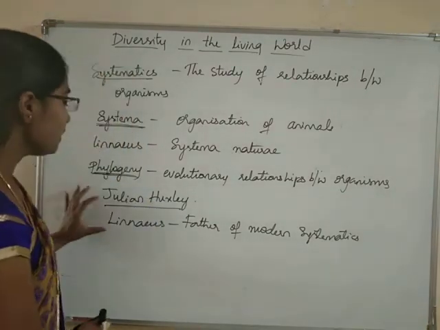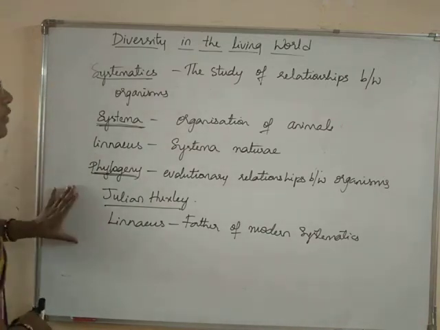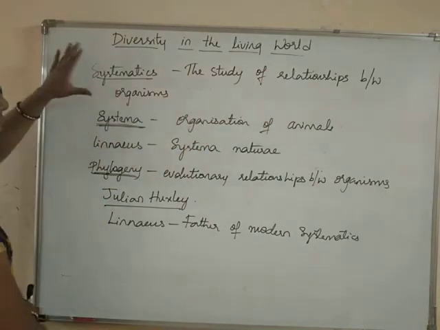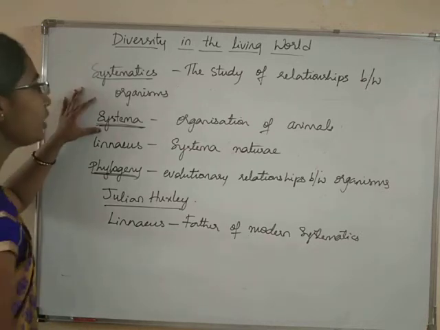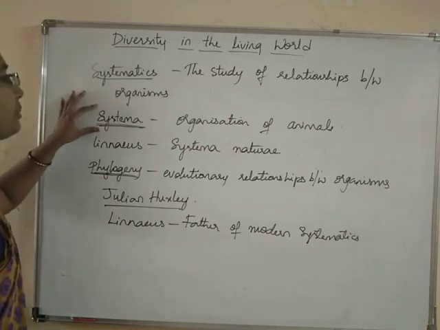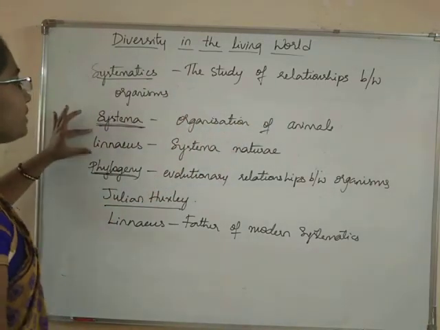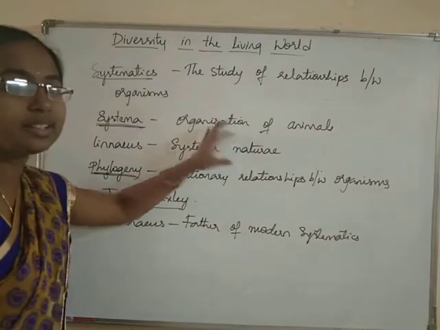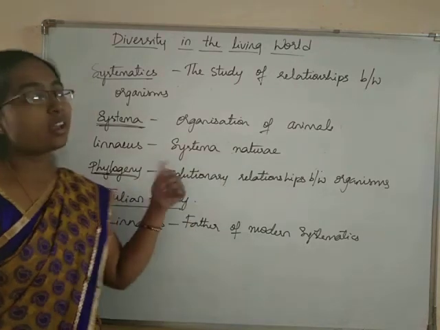Okay students, this is regarding systematics completely. Here we have learned that the study of relationships between the organisms is called systematics. Systematics is derived from the Latin word systema, which is the organization of the animals. Linnaeus used this word in the title of his book Systema Naturae.